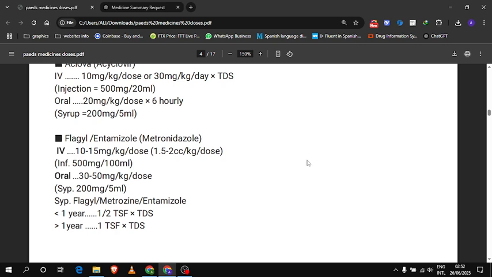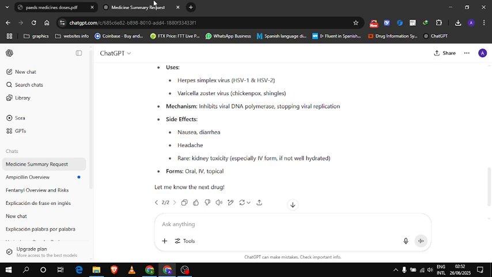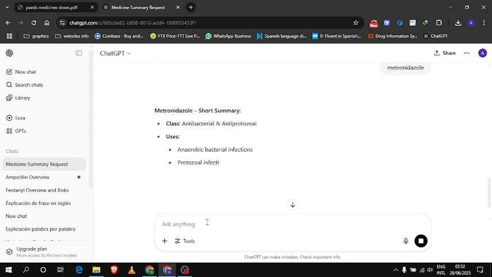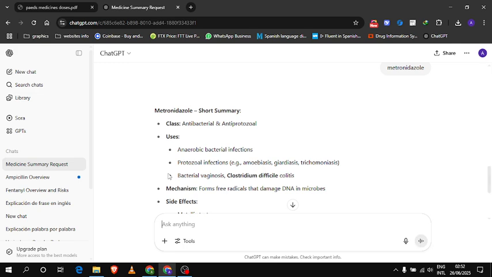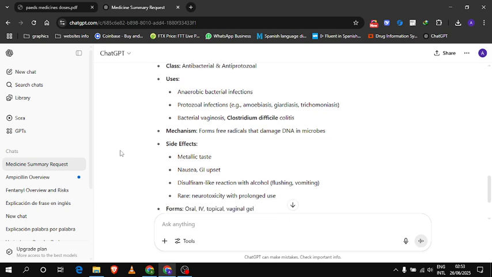Next is Flagyl, which is metronidazole, which is also a very common antibiotic. Here we will see a short summary of this medicine. Class: antibacterial, and it is also antiprotozoal. Uses: anaerobic bacterial infections, protozoal infections, amoebiasis, giardiasis, trichomoniasis, bacterial vaginosis, Clostridium difficile. Mechanism: forms free radicals that damage DNA in microbes.